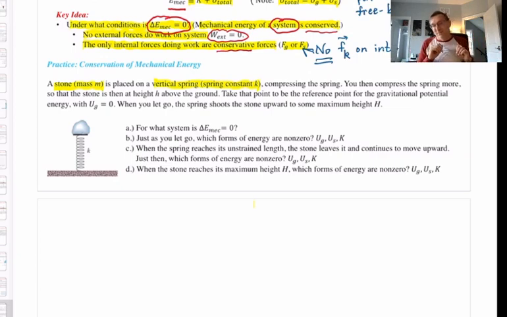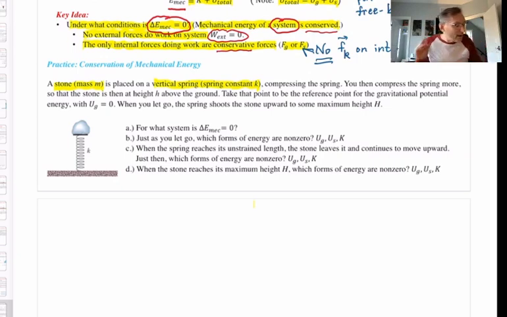Release it from rest. Okay? We all know intuitively what's going to happen. The spring force is now greater than the gravitational force. The stone will start to accelerate up. And it's going to go up. We'll talk about all that in a minute.